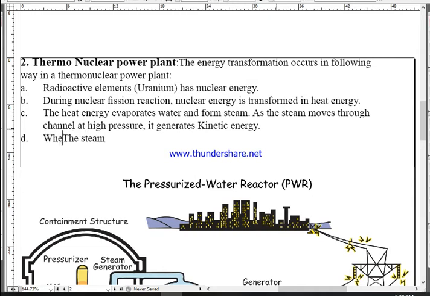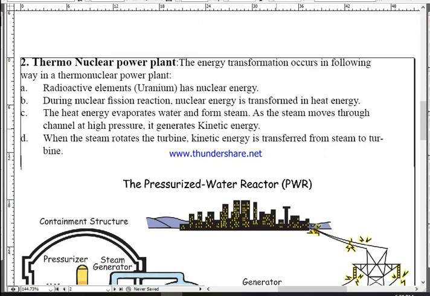okay, as the steam rotates the turbine, kinetic energy is transferred from steam to turbine.